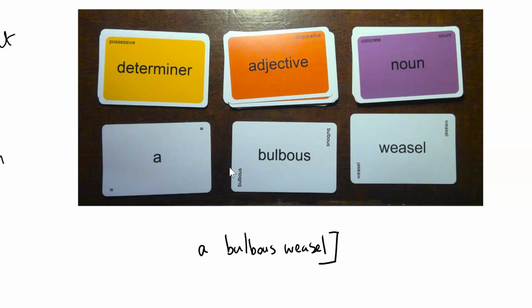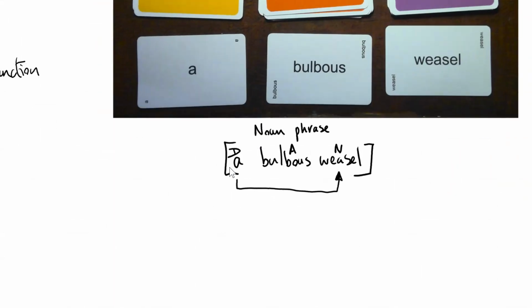So that is a noun phrase. It has got a determiner at the beginning. It's got an adjective in the middle, and it's got a noun at the end. Now, the determiner determines something about the noun. In this case, I've used a. I could have used the. I could have used my to indicate possession.